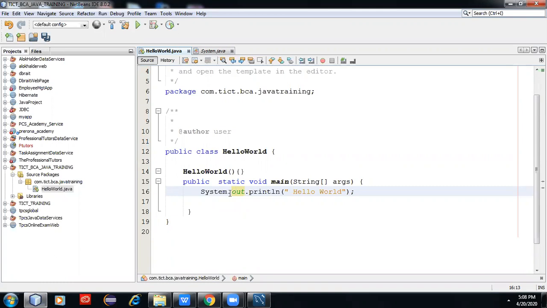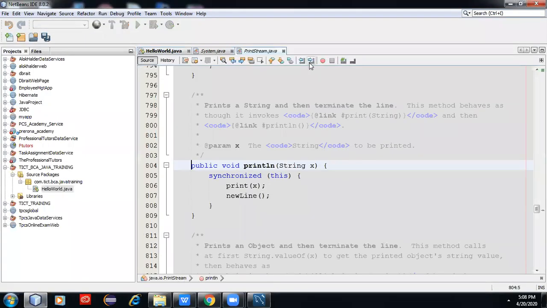I think it is completely clear to everybody, because it is a completely new thing. Every time we use System.out.println, but nobody clearly knows what it is. Last is println. This method is written in the PrintStream class.